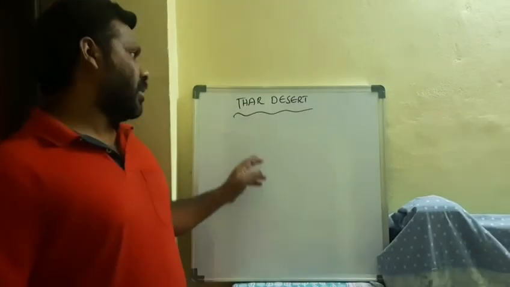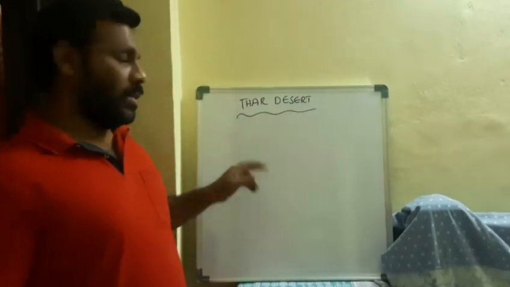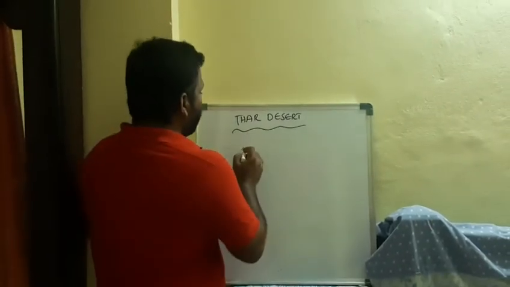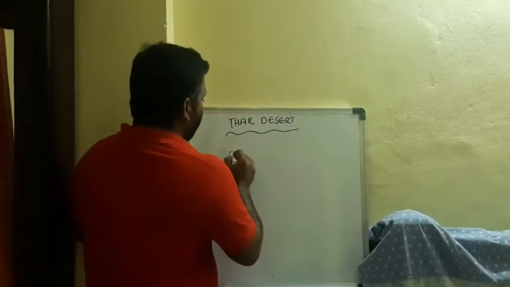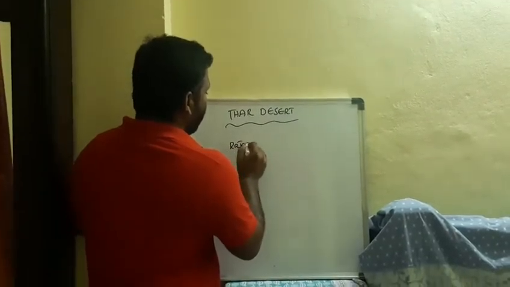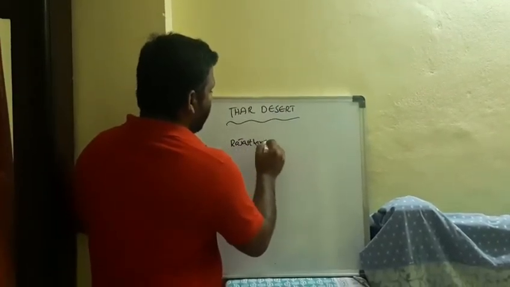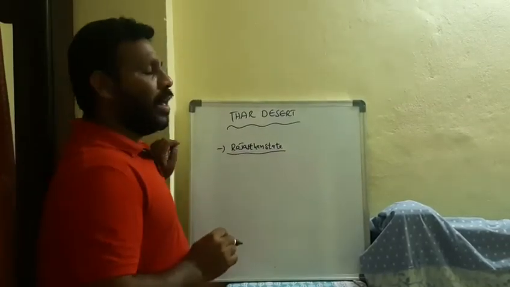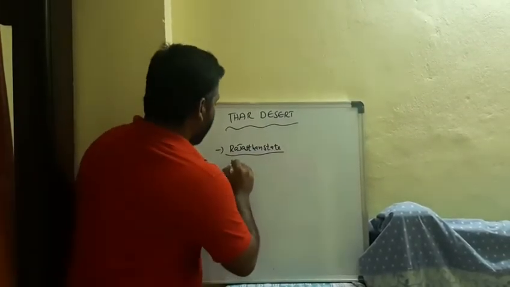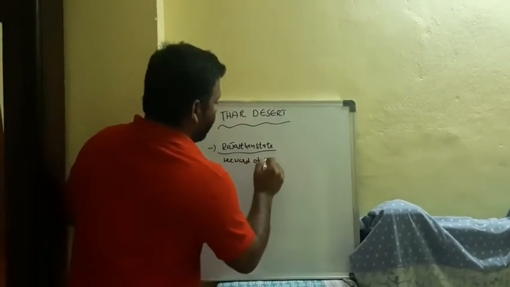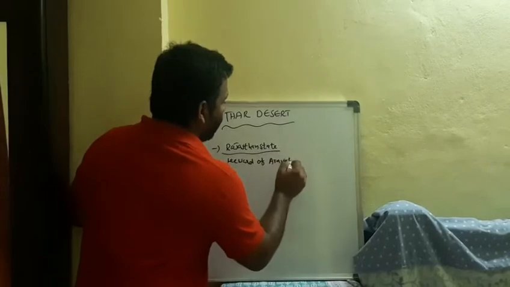Now we will discuss the Thar Desert. What are the qualities of the Thar Desert? The Thar Desert is located in the western part of our country in Rajasthan state, and it is on the leeward side of the Aravalli range.